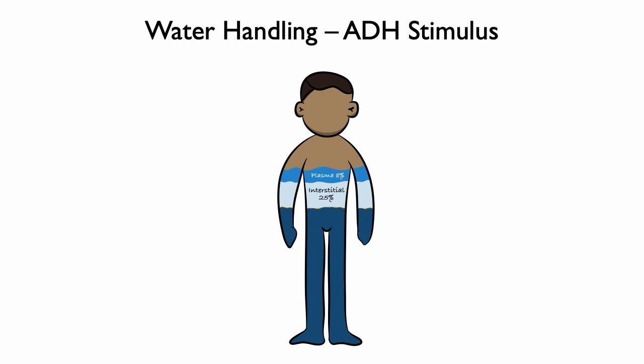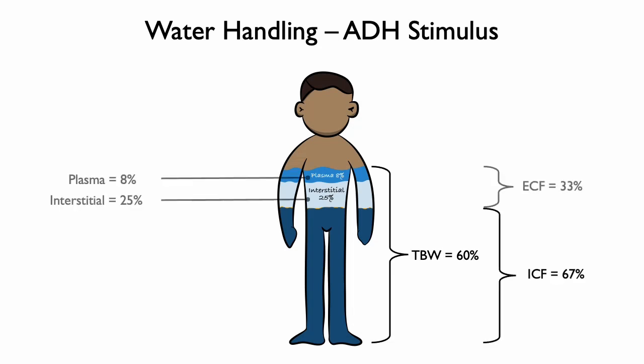Let's now discuss how and why the sodium concentration is tightly regulated. Recall from prior modules that water is distributed among different fluid compartments in the body. Total body water comprises 60% of a person's ideal body weight. Total body water is divided into intra and extracellular fluid spaces.